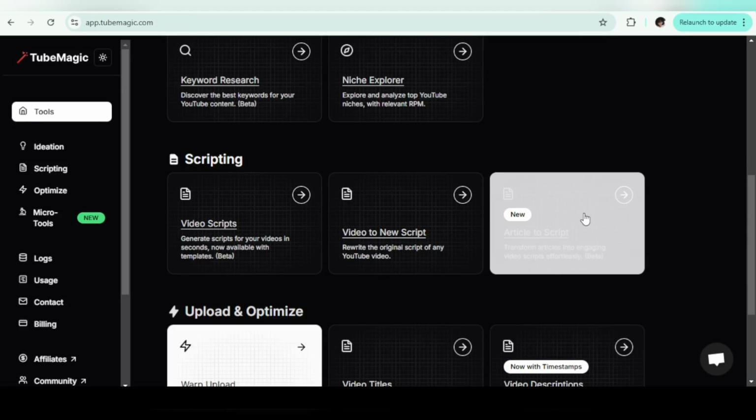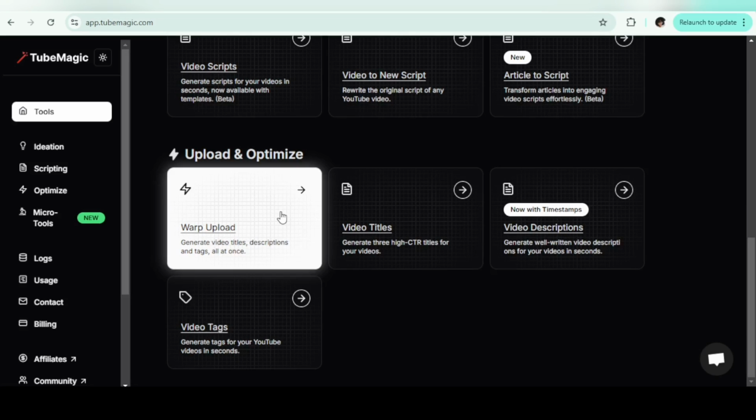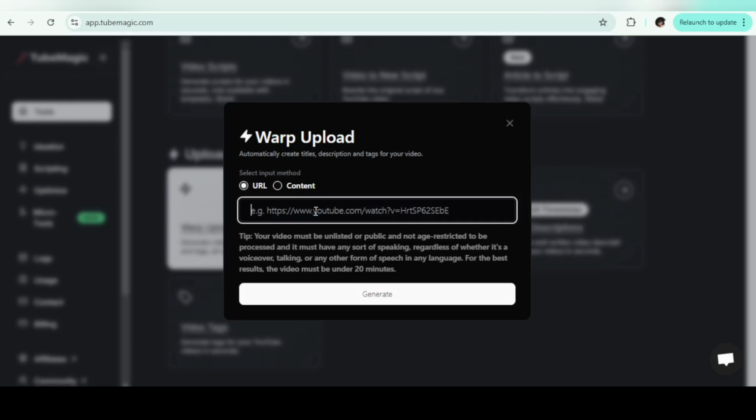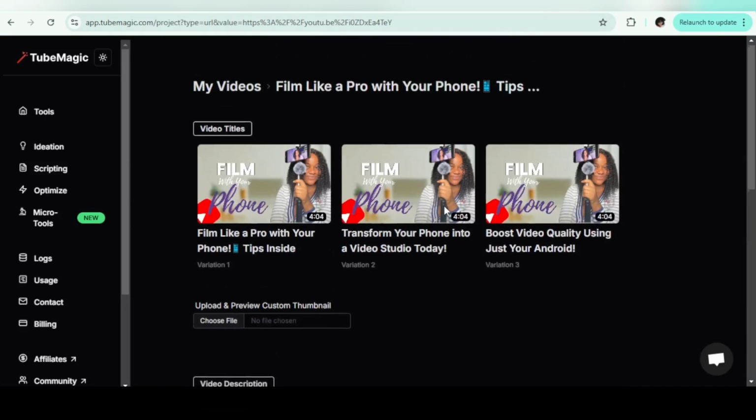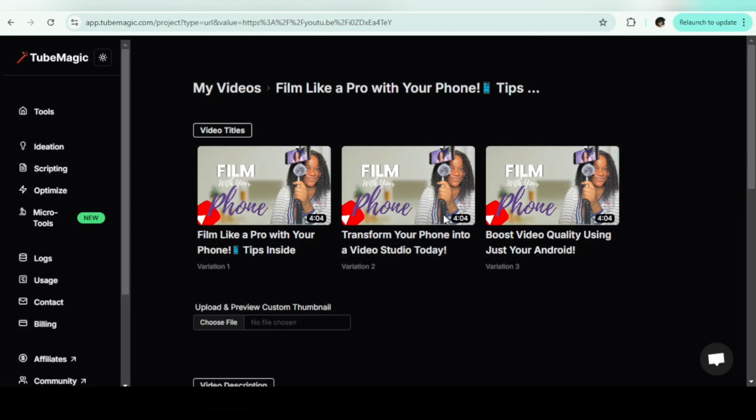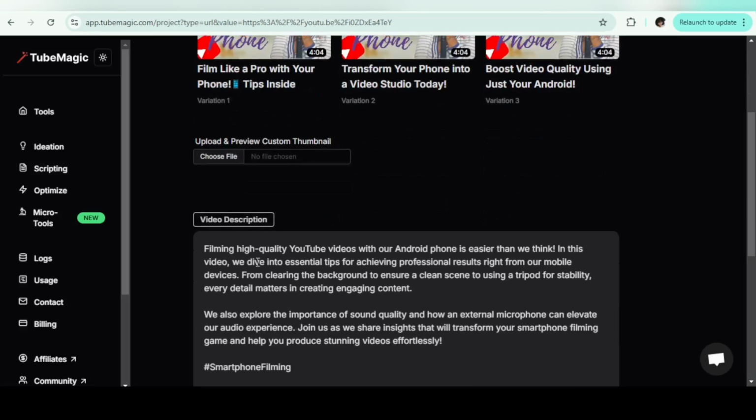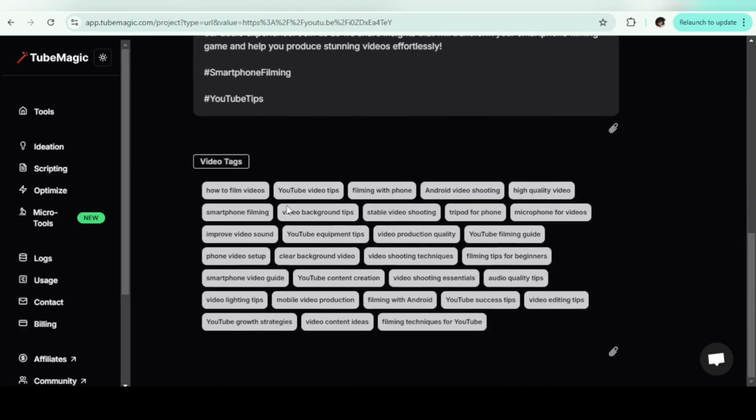Here you can turn an article to a YouTube script. This is my next favorite thing on Tube Magic. This feature will automatically create a video title for you, a description, and tags for your video. All you need to do is to bring in the video URL here. You just copy and paste and click on generate. Look at this, that's generated 3 titles for me, 3 variations that I can choose from, description for the video, and tags. This is going to save you hours of work.